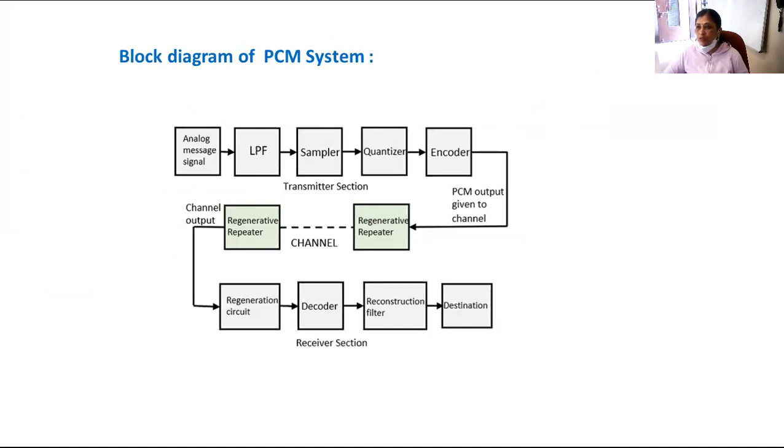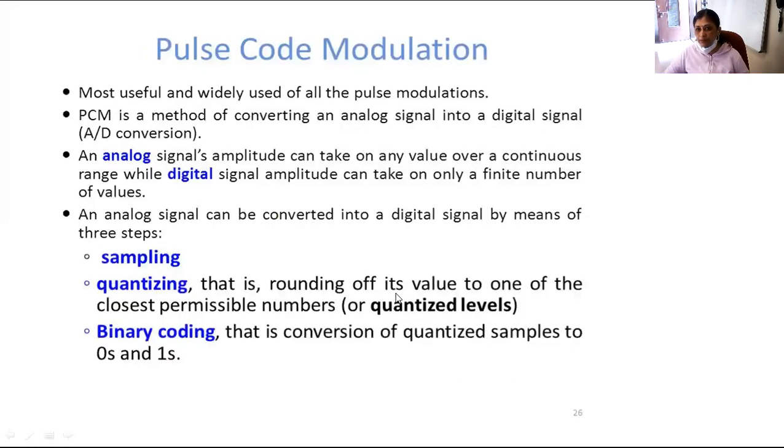Pulse code modulation. Okay. What are the three basic steps in order to perform PCM? Be quick. Can you observe it on the screen?